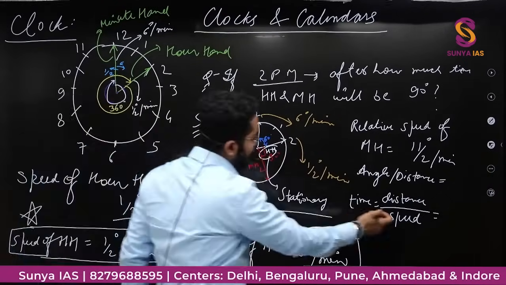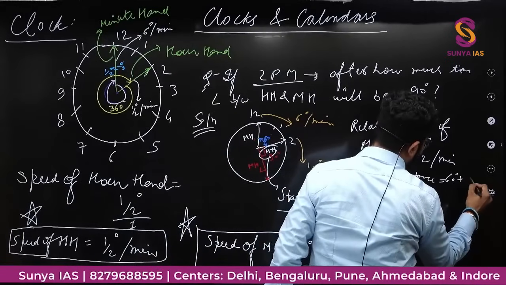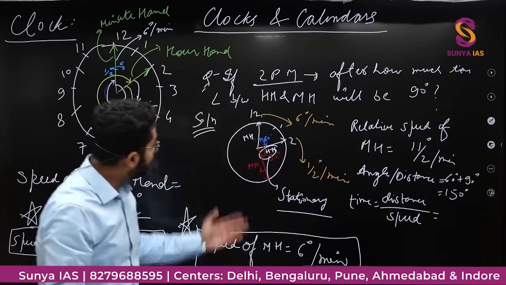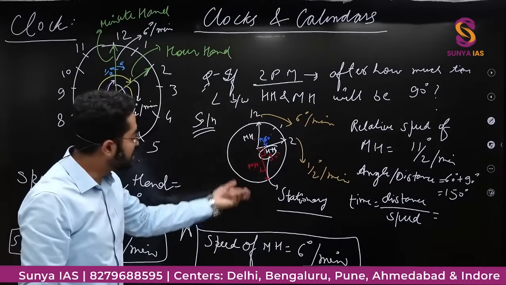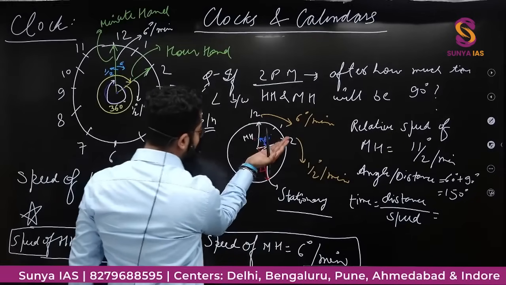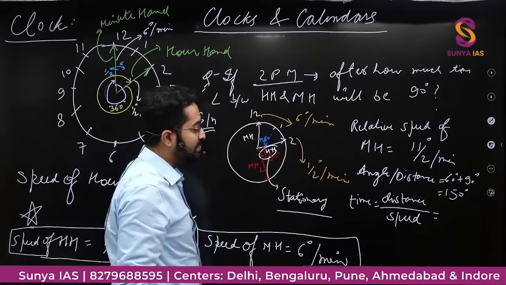That means 60 plus 90 degree, that is 150 degree would be the distance that minute hand has to cover so that the angle between hour hand and minute hand is 90 degree. तो पहले ये 60 बना ले और फिर इससे ये 90 बना ले.